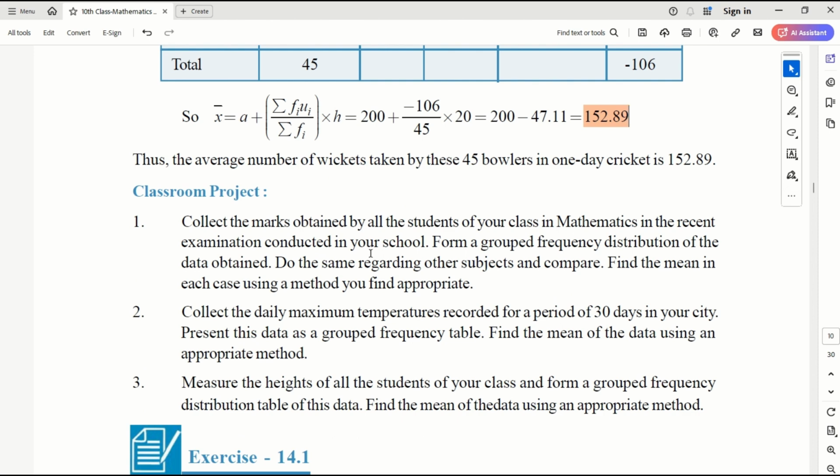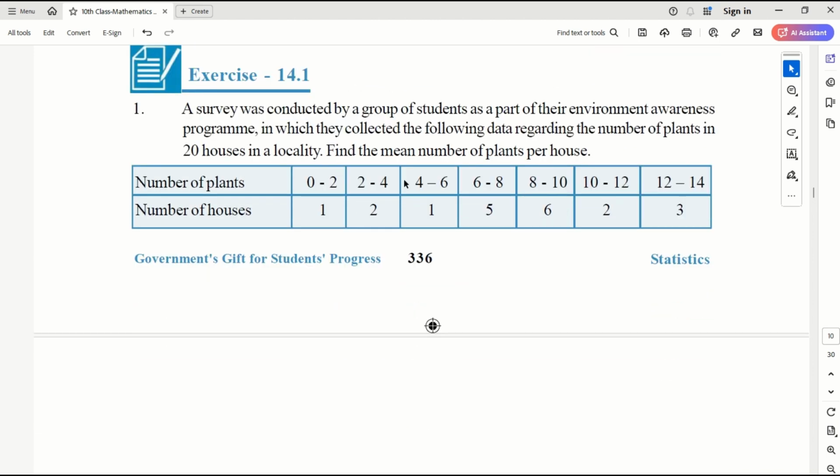Okay. All three methods give you the mean, slightly different, but more or less the mean is the same. The direct method gives you a more accurate value. The other two methods give you an easier, faster way of calculating, but the value may not be as accurate as the direct method, though they are very close to it. So let's do these exercises and learn more.